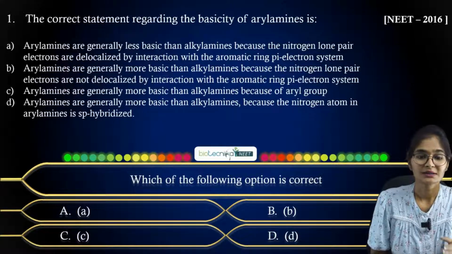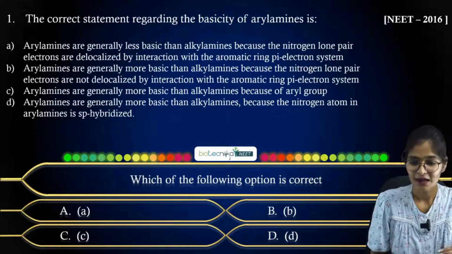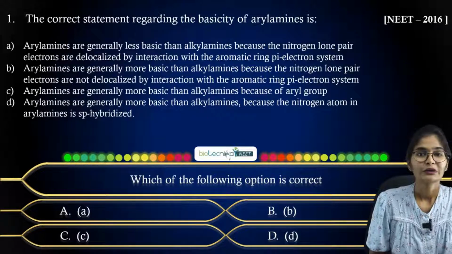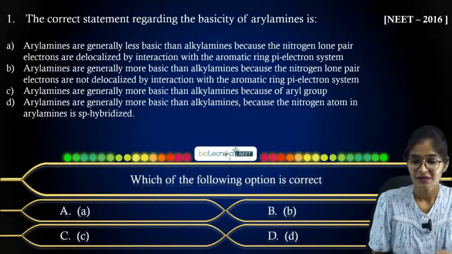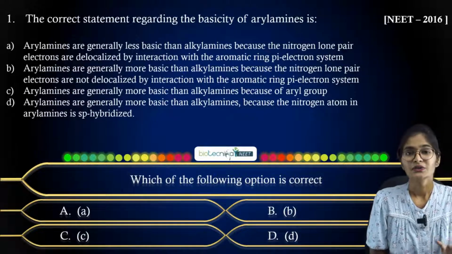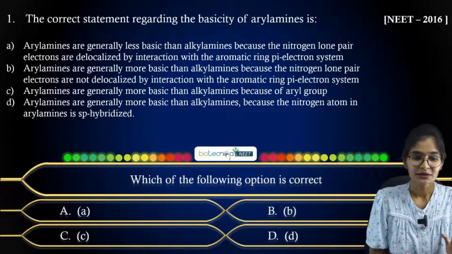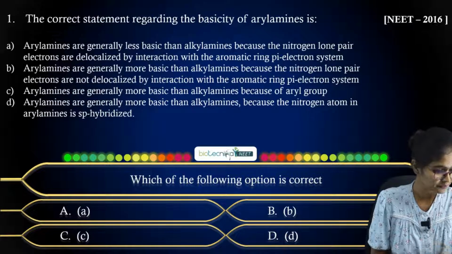Option C is aryl amines are generally more basic than alkyl amines because of aryl group. And option D, aryl amines are generally more basic than alkyl amines because the nitrogen atom in aryl amines is sp hybridized. So they have given the correct statement between 4 options. Just tell me the correct one.